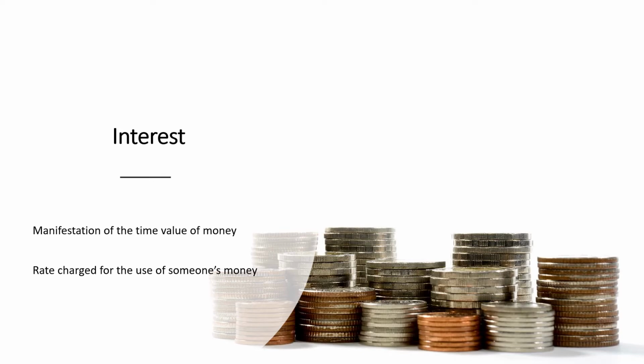So going back to our earlier example, the bank that pays you interest for your deposits, in that example, the bank will use your deposits as their funds, hence the payment to you of interest. So these funds, they will loan out to the public, and the borrowers will then pay the bank interest for the use of the bank's funds.